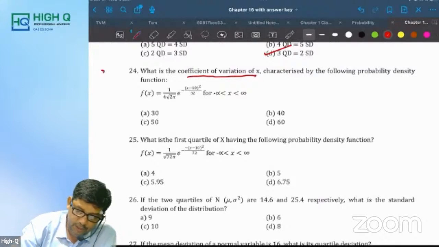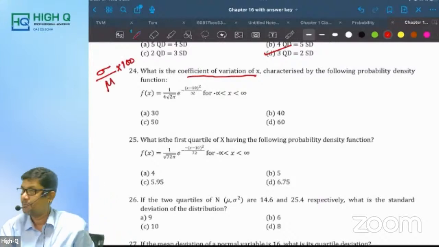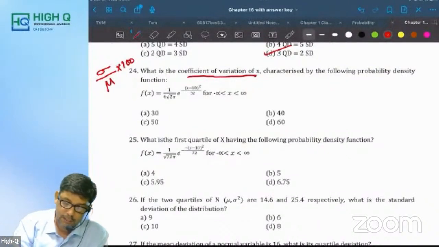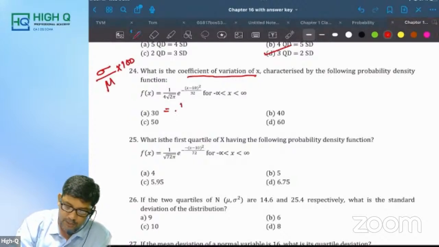What is the coefficient of variation of x? The coefficient of variation formula is sigma by x bar into 100. This is from the second chapter. Now, it's a probability density function. Compare this with 1 by sigma root 2 pi e power minus half into x minus mu divided by sigma the whole square.